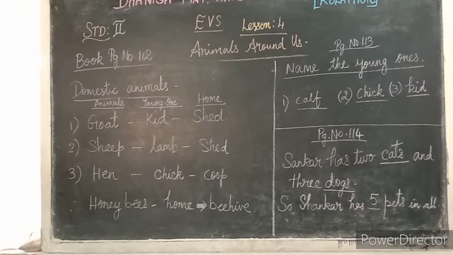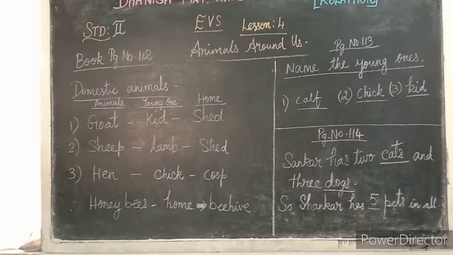Okay children. Now on the way to the forest, Chiku saw Surabhi and Sirmala with their pet animals. Surabhi has a cat and her young ones are called kittens. They live in our home. And Sirmala has a dog and his young one is called a puppy. And his home is called a kennel. And I love my pets very much. I feed them, I play with them. They love me too. My dogs wag their tails when they see me. I take them to the doctor to keep them healthy.